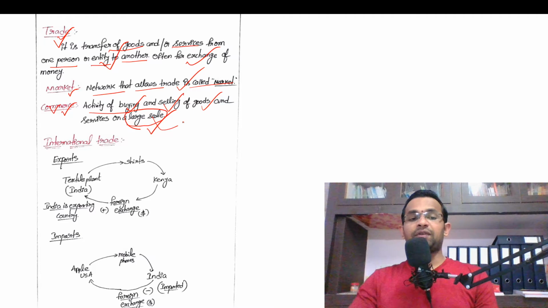This phrase differentiates trade from commerce. In simple words, if trade is done on a large scale, then it is called commerce. Simple. And of course we do have a trade and commerce ministry in India. So this is the meaning of trade, commerce and market.